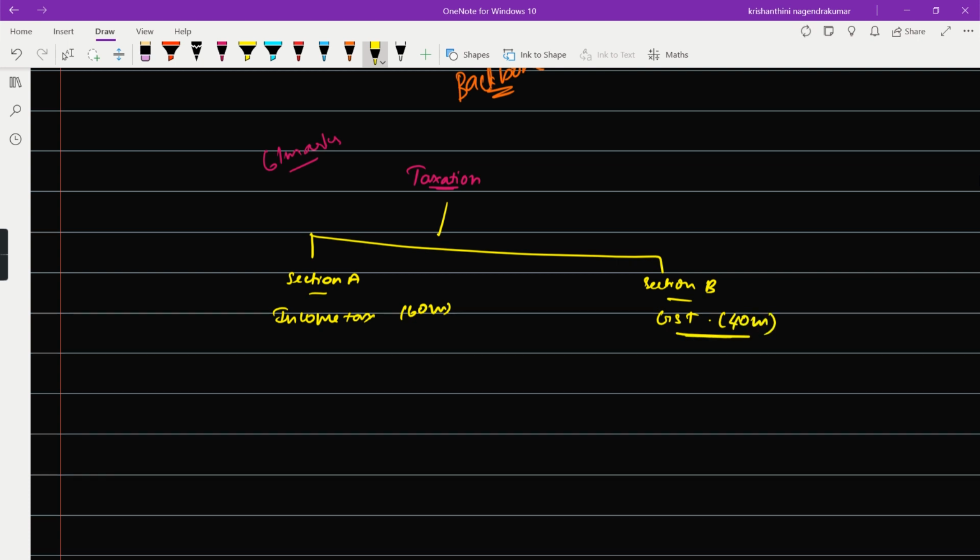Now I want to share my personal experience. I was very sure that I would score 30 plus marks out of 40 in GST. You may ask why I aimed for 30 marks rather than 35 plus. Because I was not good in the returns chapter of GST, since it contains more things to remember rather than conceptual understanding.